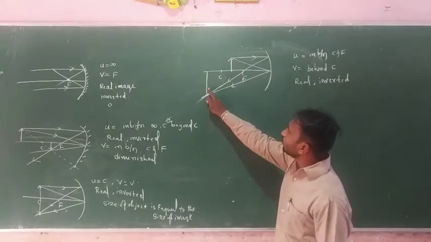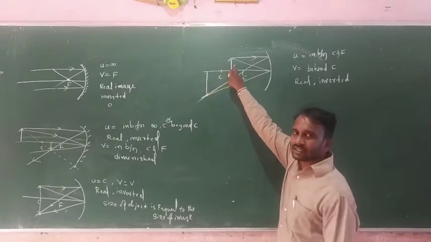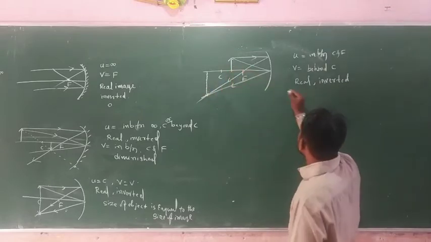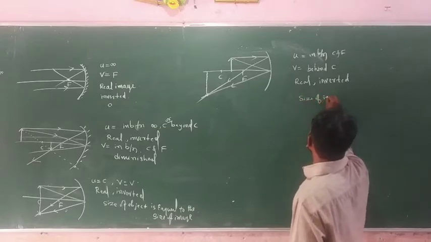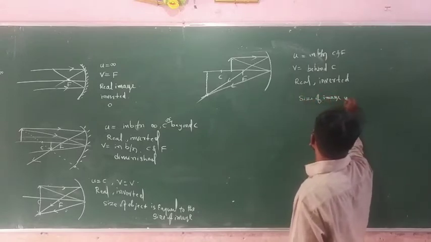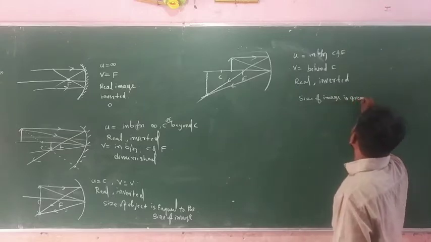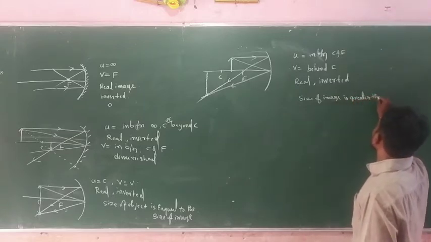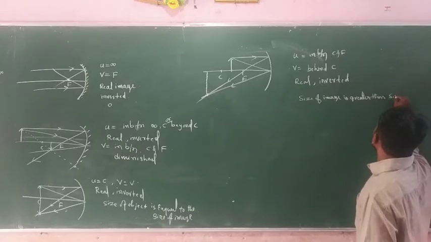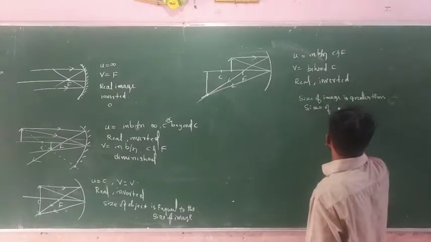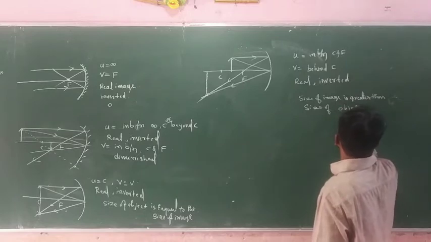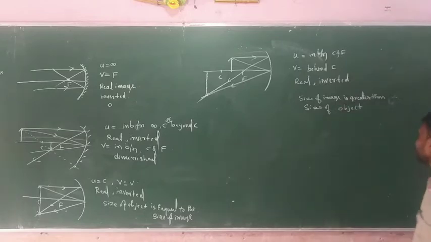The size of image is greater than the size of object.